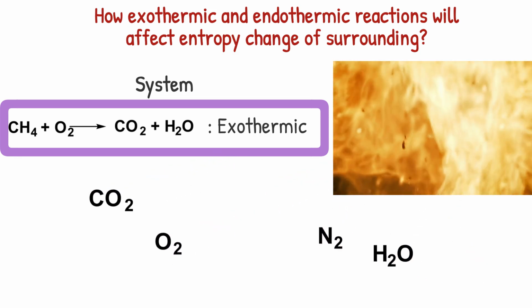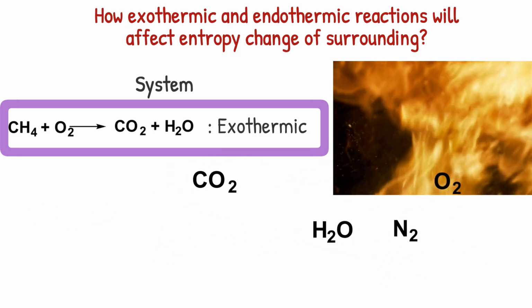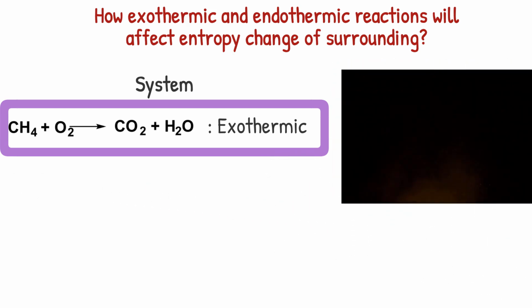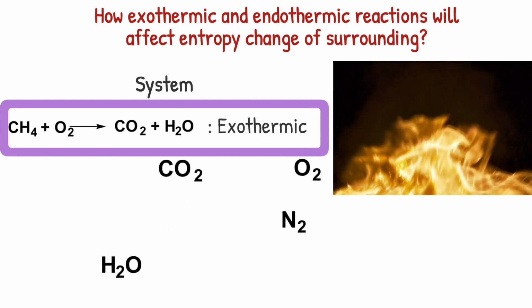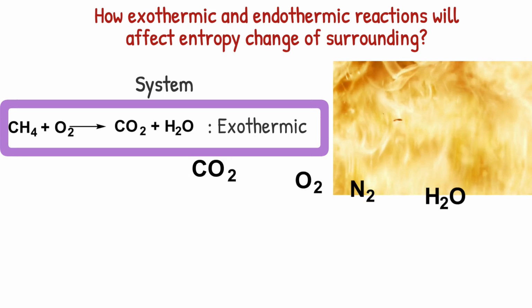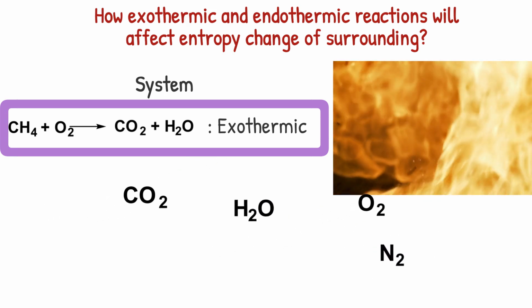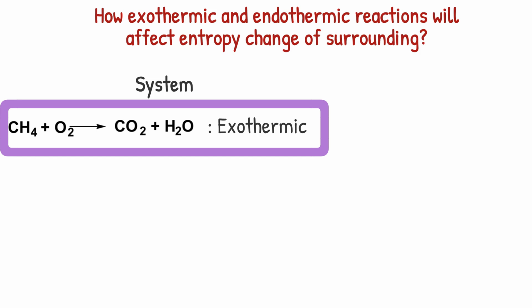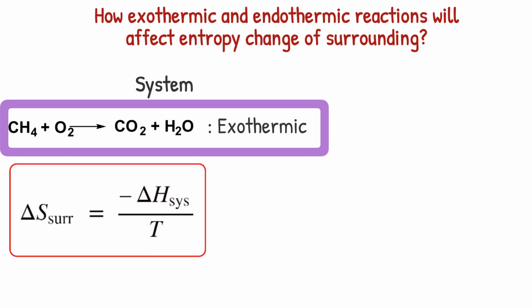For exothermic reaction, heat lost by the system is gained by the surroundings. This heat gained by surrounding increases the freedom of motion of the particles in surrounding, which allows their energy to be more dispersed. So the entropy of the surroundings increases. Remember that the formula for calculating entropy of surrounding is this.